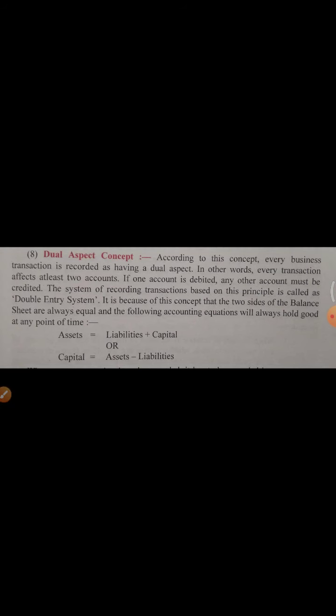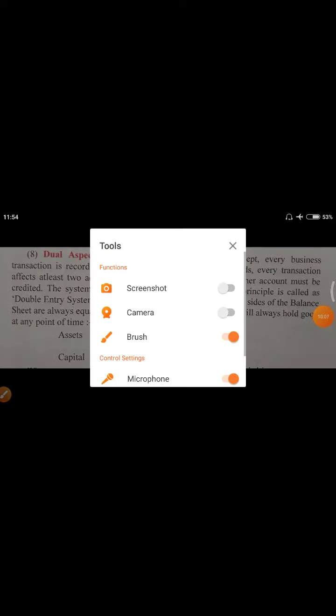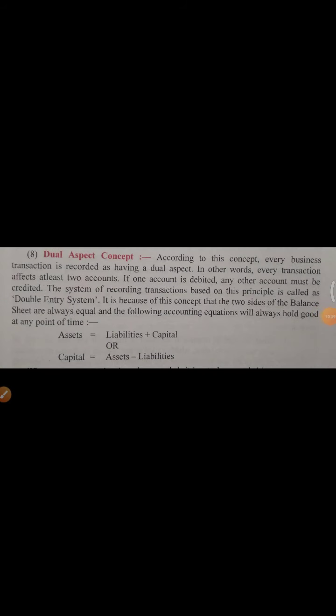Let's understand this concept in simple language. Suppose that you are going to pay salary to your employees. This is your expense. This is a business transaction, that you are going to pay salary to your employees.